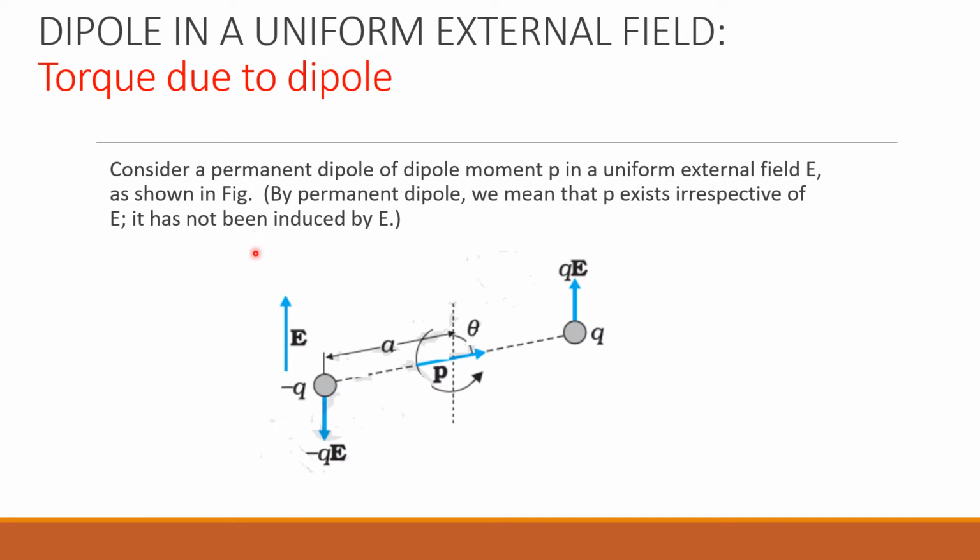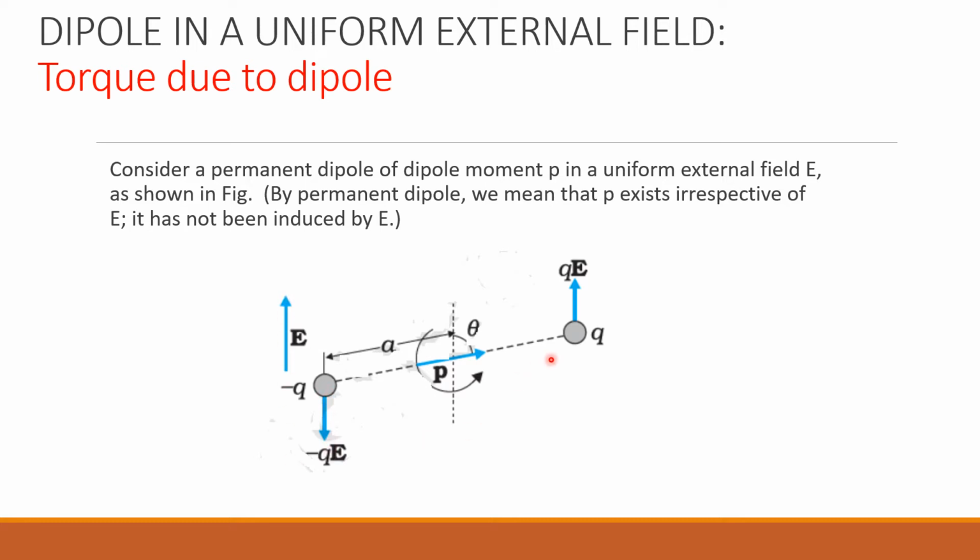When a dipole is kept in this kind of electric field, it will have a tendency to move or rotate with respect to the direction of the field. The force acting on plus q will be qE in this direction, and the force due to minus q will be in the downward direction. Plus q always moves along the direction of the electric field, and minus q experiences a force opposite to it.